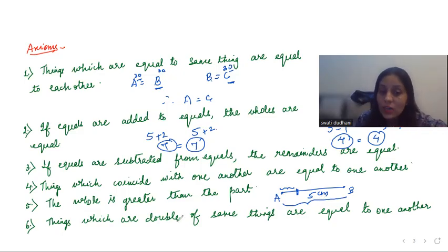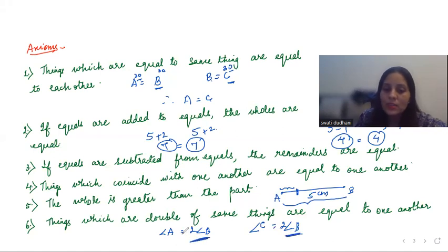Next, things which are double of the same things are equal to each other. Now let's say angle A is equal to angle B. Things which are double of the same things. And angle C is equal to angle B. Now they are equal to the same things.